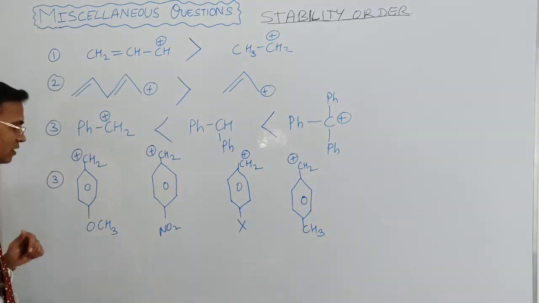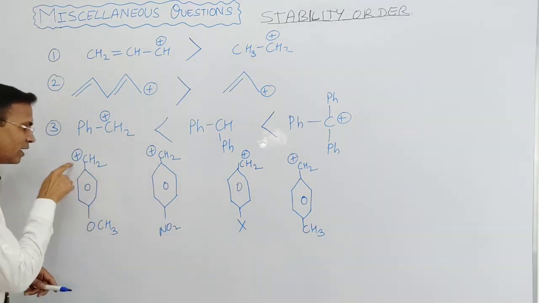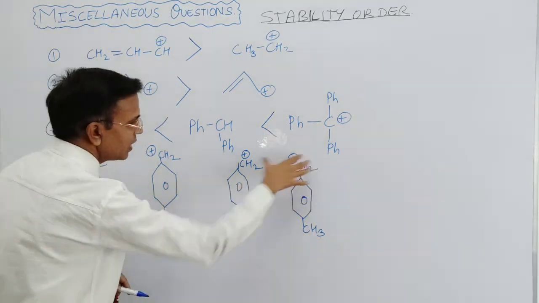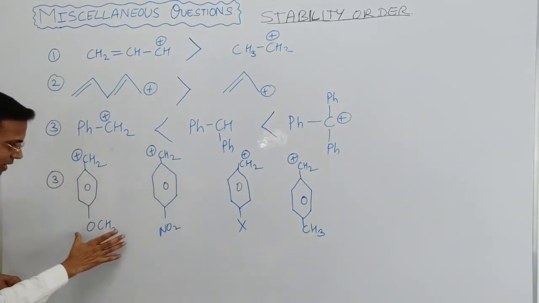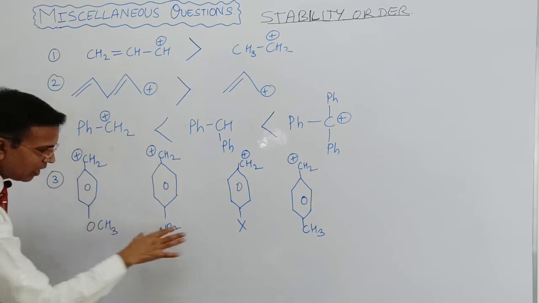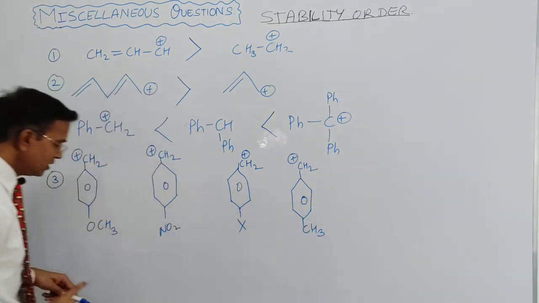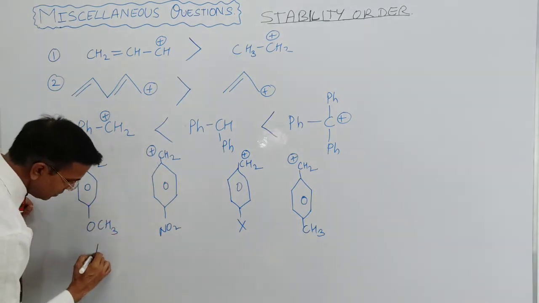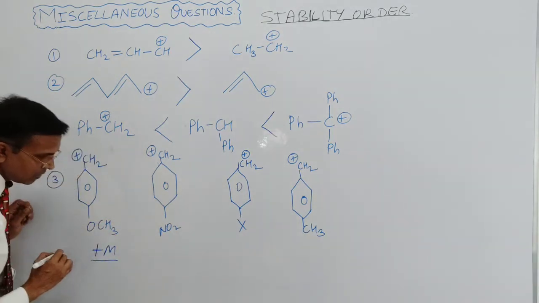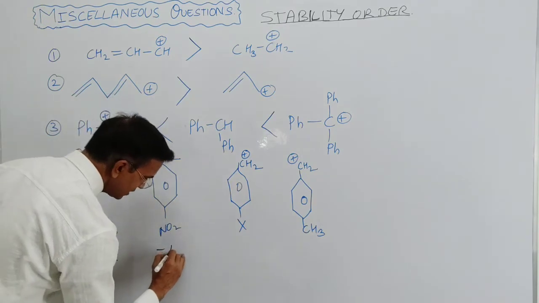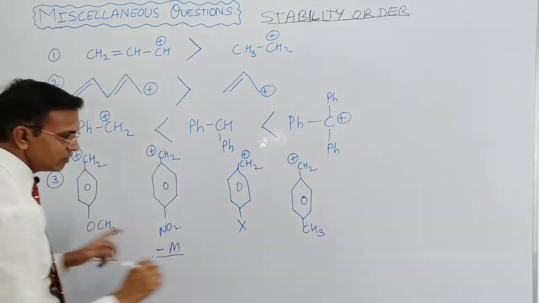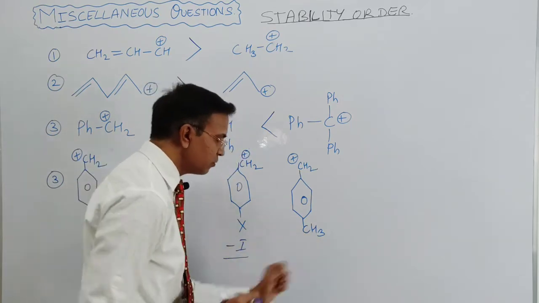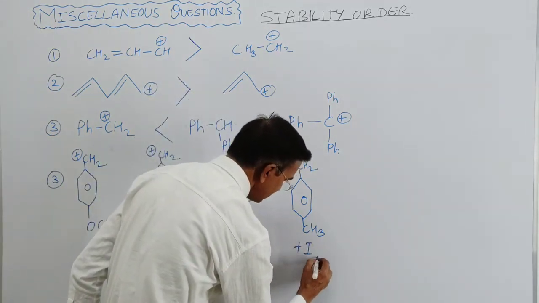Now come to the next one. In this next question also a carbocation is there, but here the phenyl groups are the same, and the groups attached are different, right? So this group shows the plus M effect. This group, NO2, shows the minus M effect. This X shows the minus I effect. And here is the alkyl group, which shows the plus I effect.